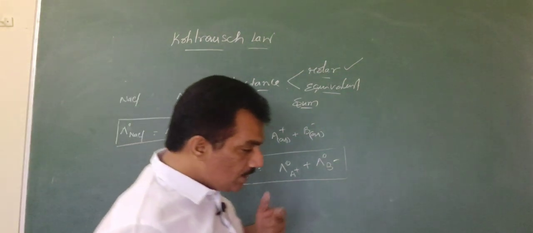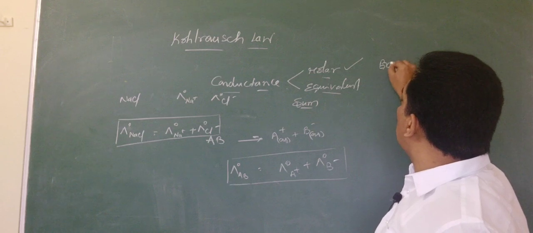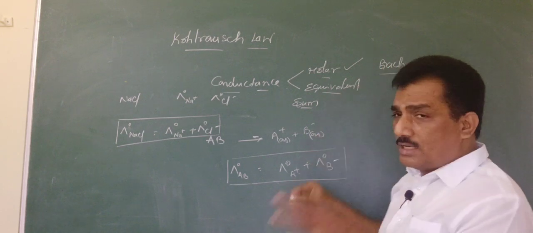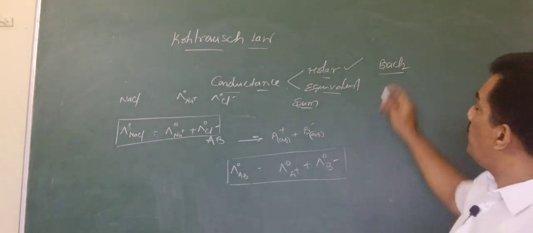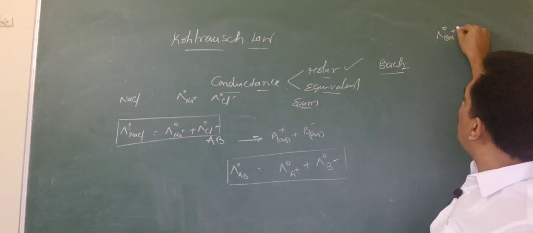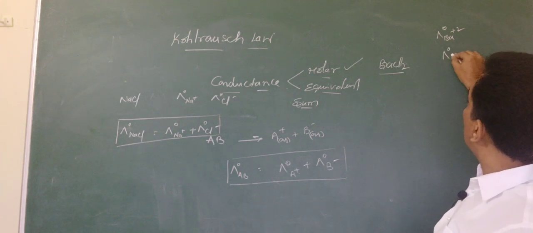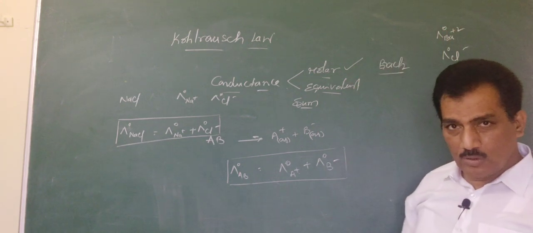And similarly, let me give one more example. In case it is BaCl2, here you will get the clarity, the difference. For BaCl2, we have the ionic conductance of Ba 2 plus at infinite dilution and the ionic conductance of Cl minus at infinite dilution.